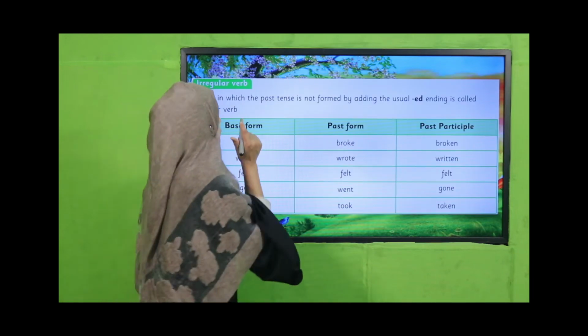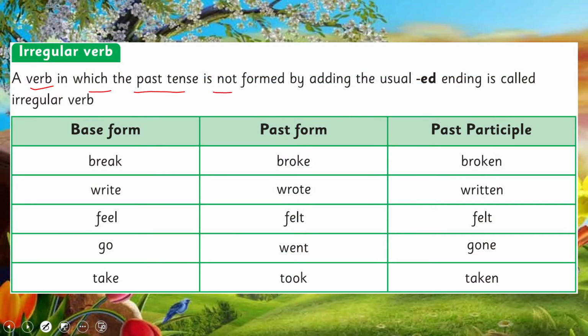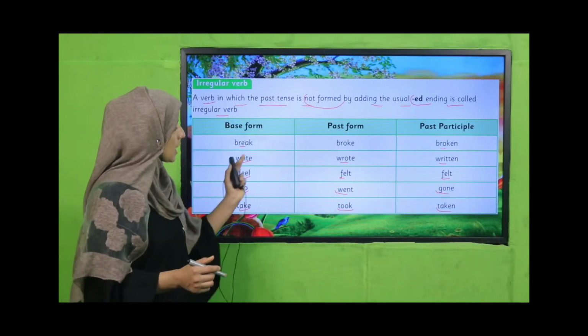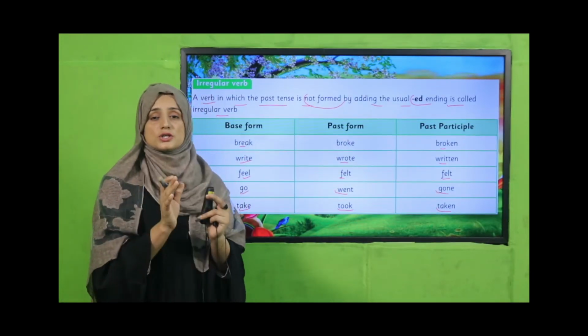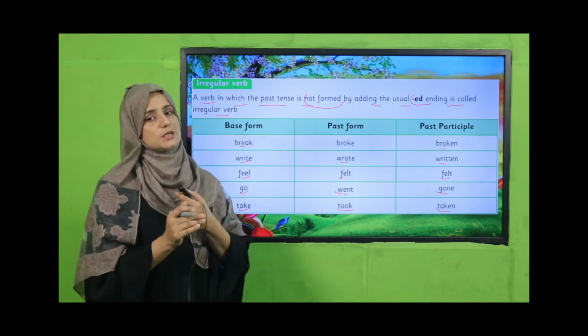And the next, irregular verbs. A verb in which the past tense is not formed by adding the usual ed ending is called an irregular verb, like break, broke, broken, write, wrote, written, feel, felt, felt, go, went, gone, take, took, taken. Okay, have you judged? Have you read that? Now I hope, my dear students, you are able to categorize and judge which verb is regular and which is irregular.